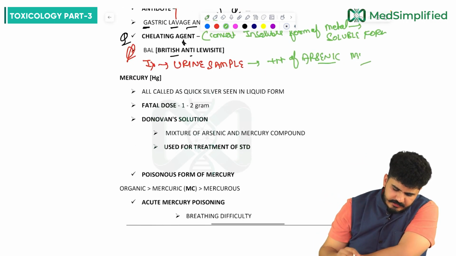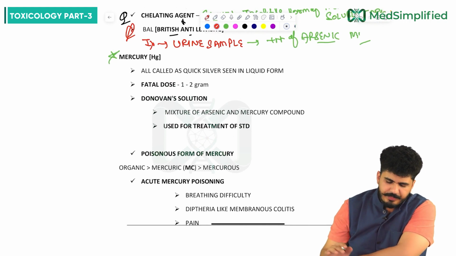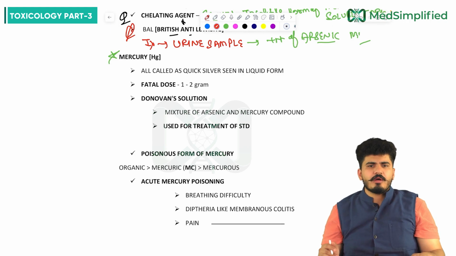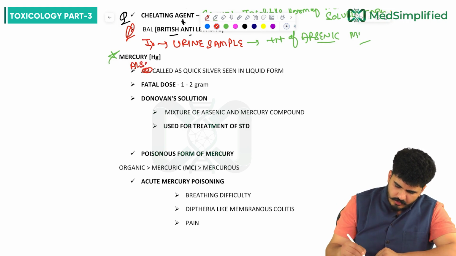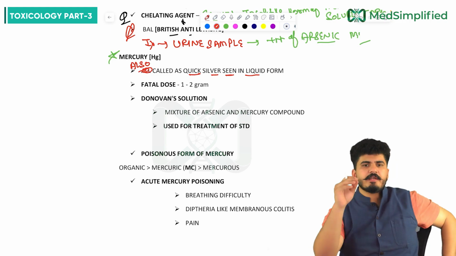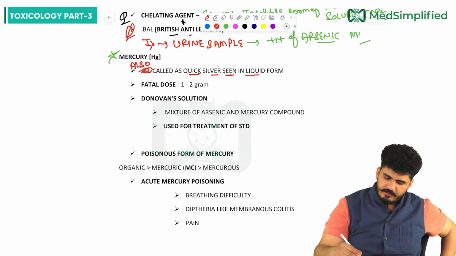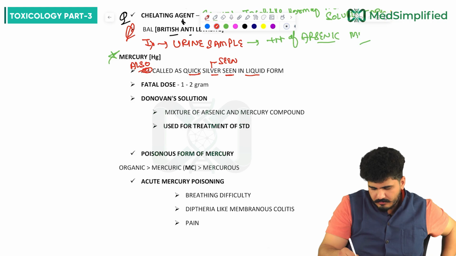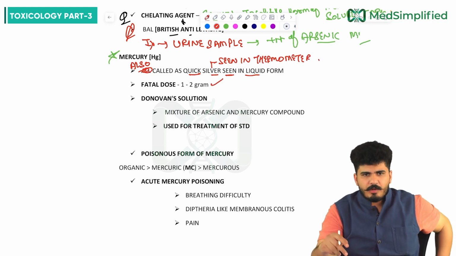Now coming to the next metal we are going to study, that is mercury. Mercury is also called quicksilver, which is seen in the liquid form. You will see it is in a liquid form. Mercury you have seen in thermometers. The fatal dose is 1 to 2 grams. How much is the fatal dose?